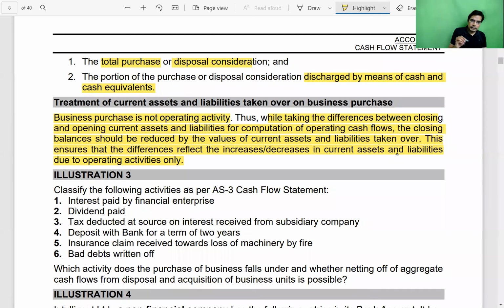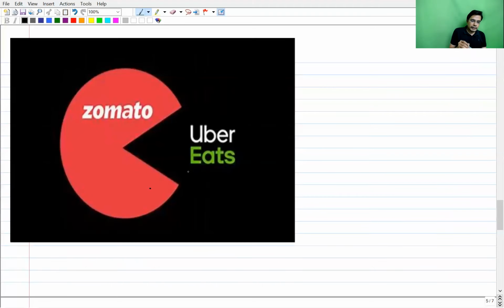In simple words, AS3 says that if Zomato is acquiring Uber Eats, then Zomato would be paying some consideration, some money to Uber Eats. That's called purchase consideration. So when you are preparing the cash flow statement, the consideration which Zomato is paying to Uber Eats will not be shown under operating activity.